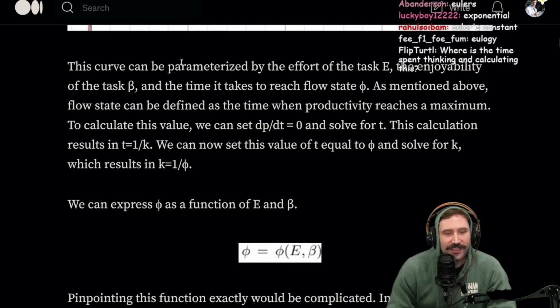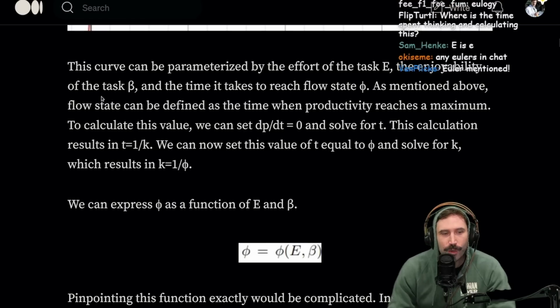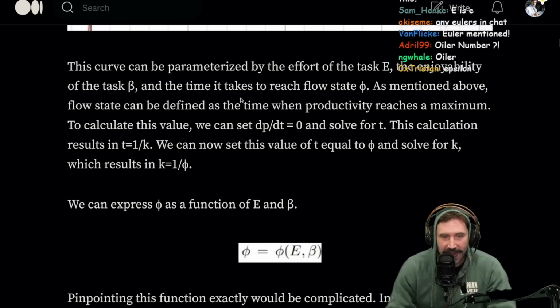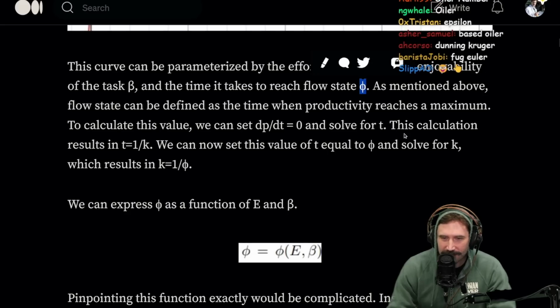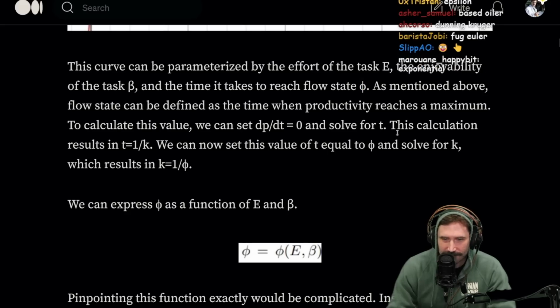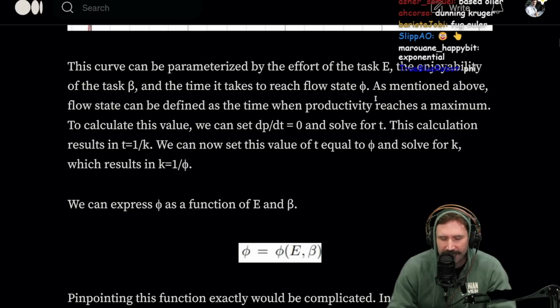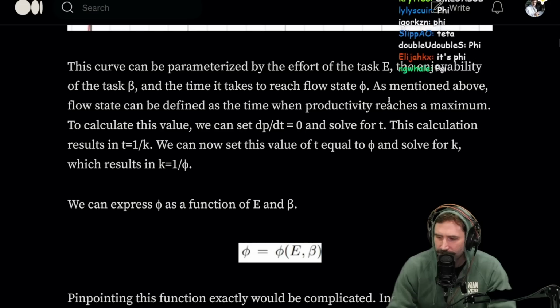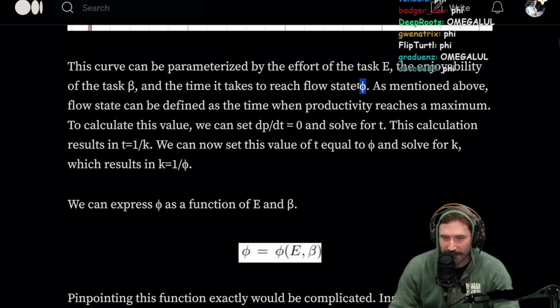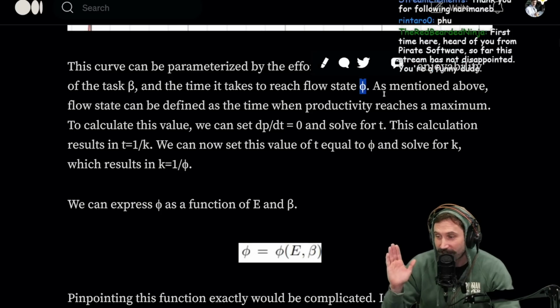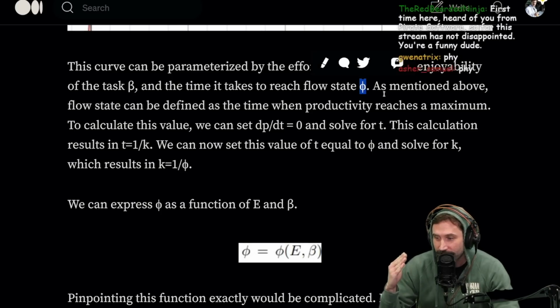This curve can be parameterized by the effort of the task e, the enjoyability of the task beta, and the time it takes to reach flow state. What is this one? Is that omega? What is that guy? I'm not good at all these ones. It's not a little omega. What is that? Is that phi? Phi? Yeah, phi. Got it. Whew, I got close there. I almost effed that one up.